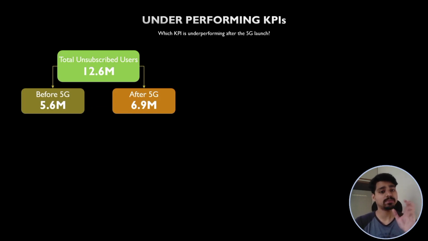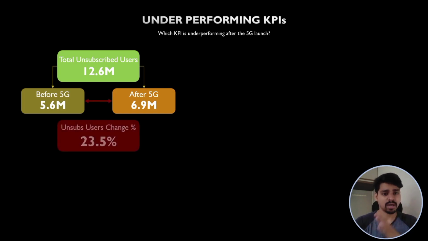Moving on to the next underperforming KPI, that is the unsubscribed users. So the total unsubscribed users of Wavecon were 12.6 million, from which 5.6 million were before 5G and almost 7 million after 5G. This helps to derive that there's a significant increase in unsubscriptions from our services, which is about 23.5% of users who have unsubscribed from our services.